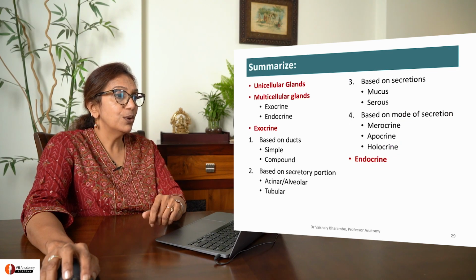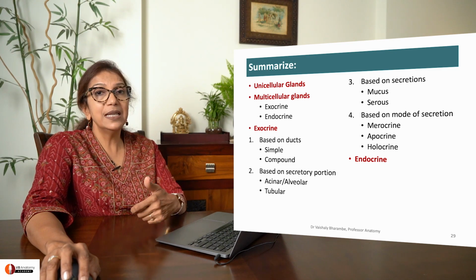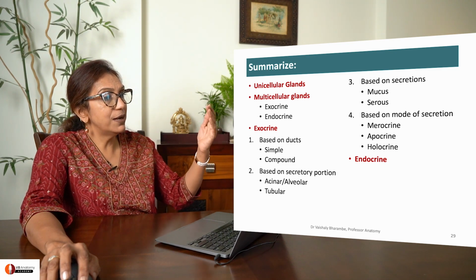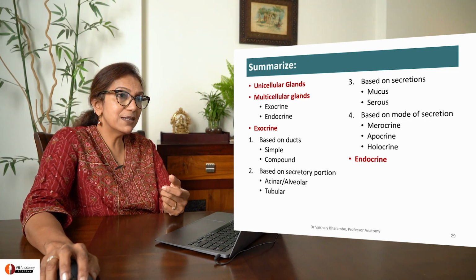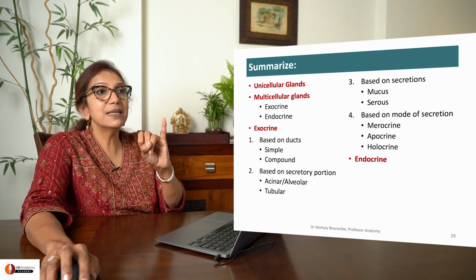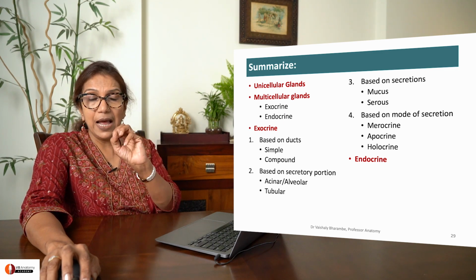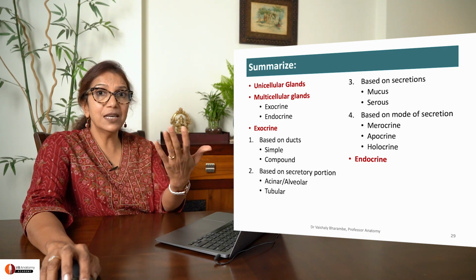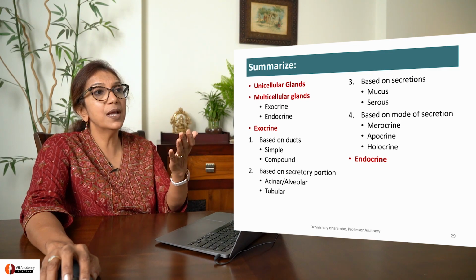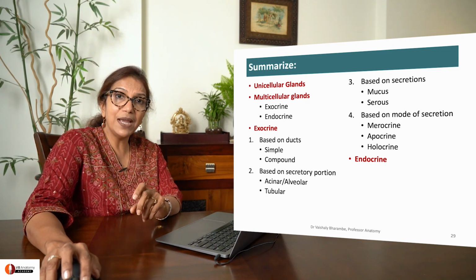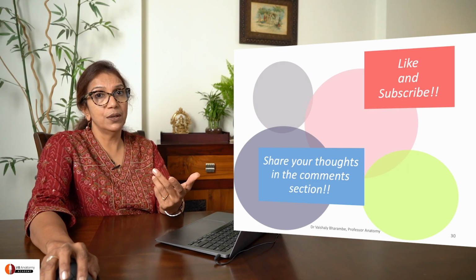Okay. So, summarize. Glands can be unicellular, for example, goblet cells. They can be multicellular. Multicellular are divided into exocrine and endocrine. Exocrine have ducts. They can be classified on the basis of number of ducts as simple and compound. On the basis of secretory portion into tubular and alveolar. Based on secretion, we have mucous and serous glands. Based on mode of secretion, you have merocrine, apocrine and holocrine. And finally, know a little bit about endocrine. This completes my lecture on glands.